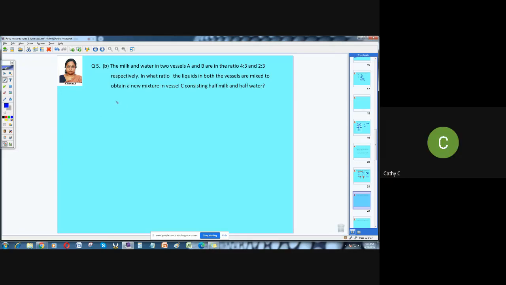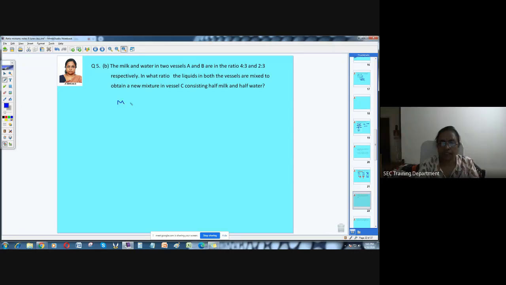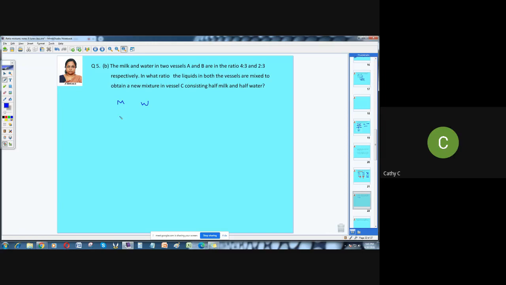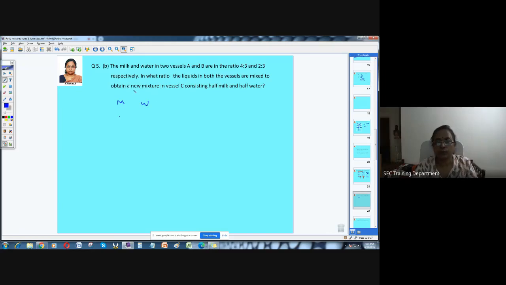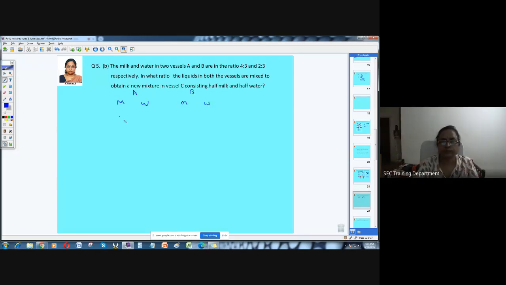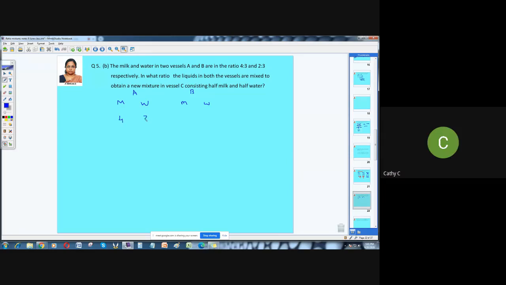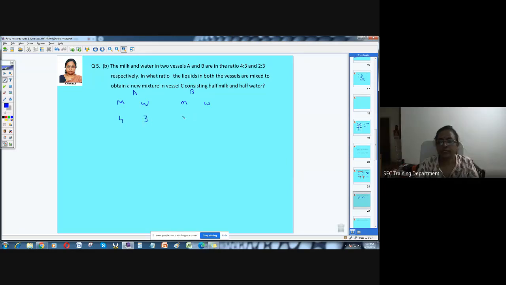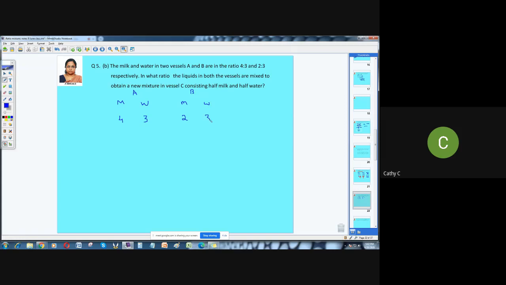Milk and water. Given two values. So in the first case, milk 4, water 3, and in the second case, milk 2, water 3.